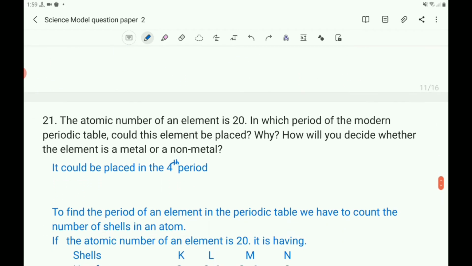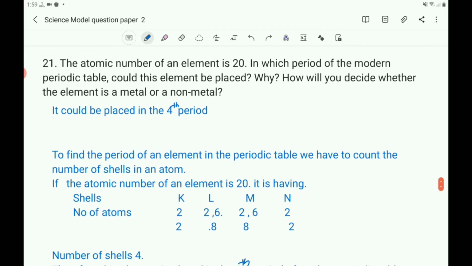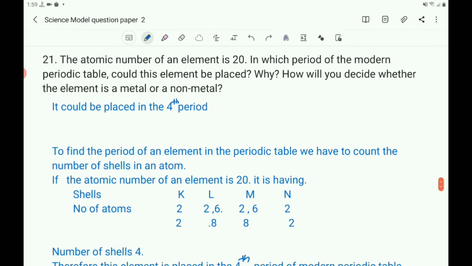Now question number 21. What is that question? The atomic number of an element is 20. In which period of the modern periodic table could this element be placed? Why? How will you decide whether the element is a metal or a non-metal? It could be placed in the 4th period. The atomic number of an element is 20 means this element can be placed in the 4th period.